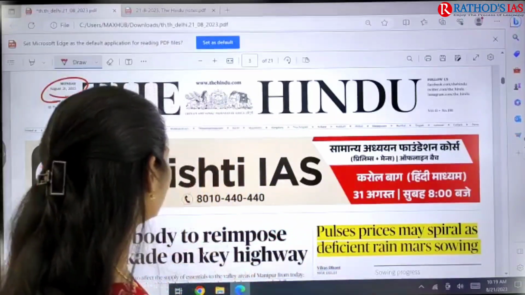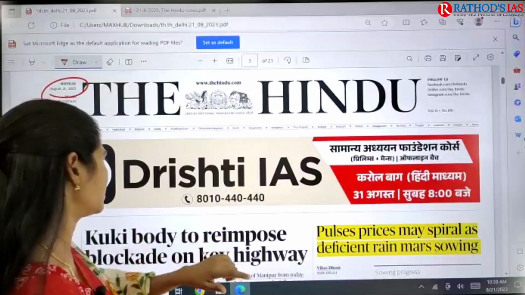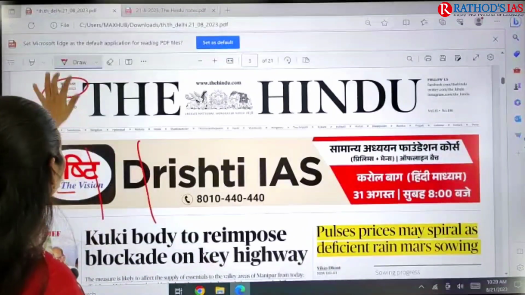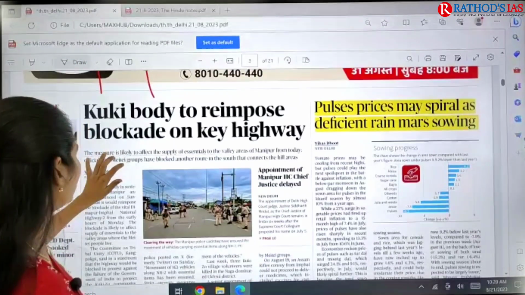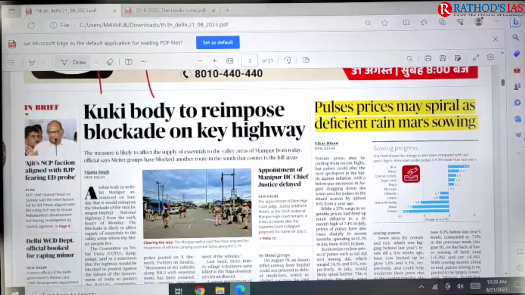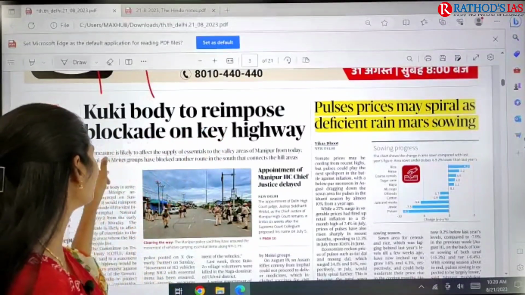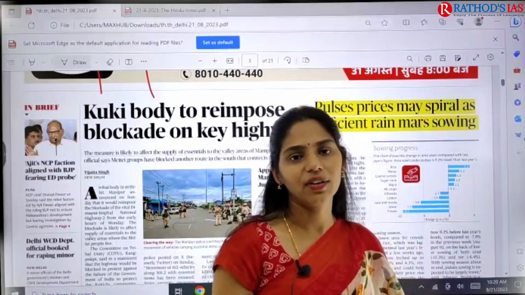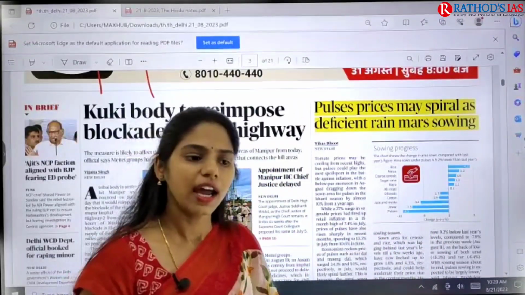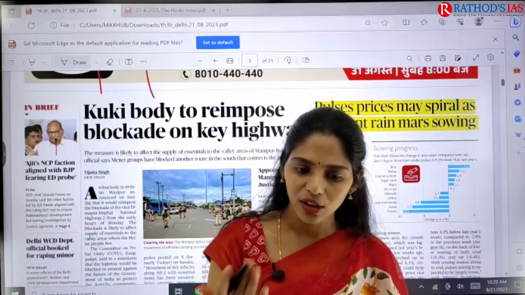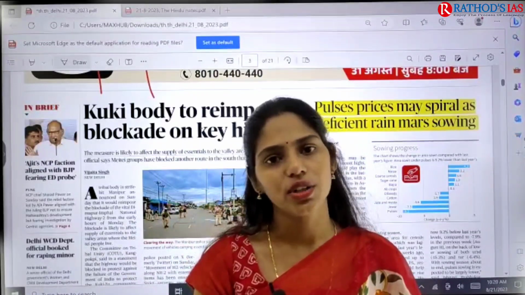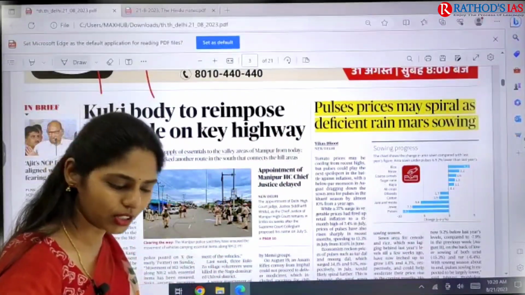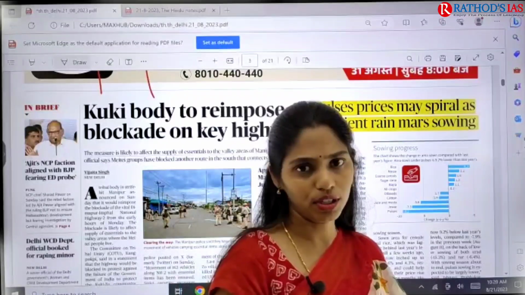So first of all, let us see the important topics on the first page. So this is the first page of your Hindu, and if you see here, you can see the first topic, that is Kuki body to reimpose blockade on key highway. You may also have one doubt, like how to read the Hindu newspaper, and many students who are beginners also have the doubt, which article should I pick up, right? On the first page of your Hindu, you will get very important topics.